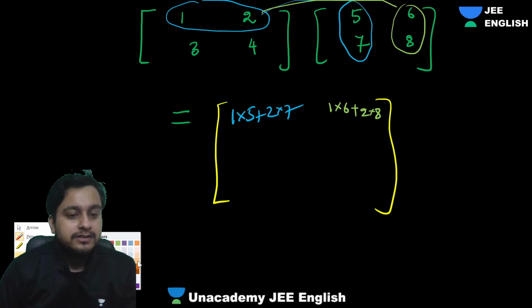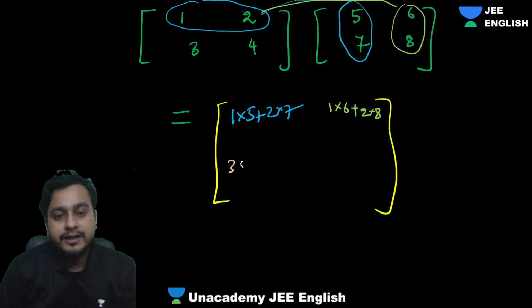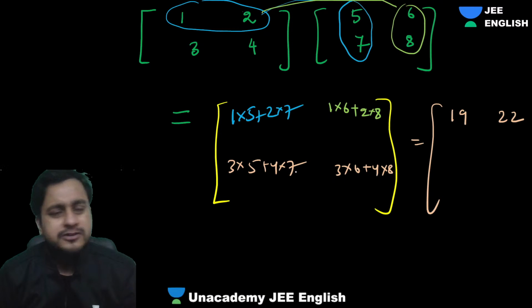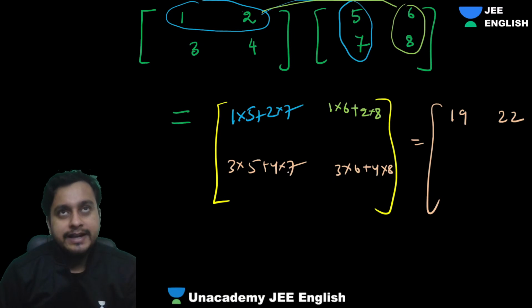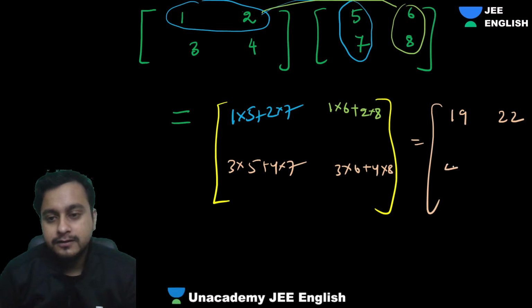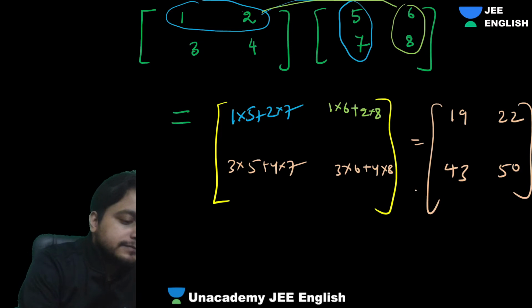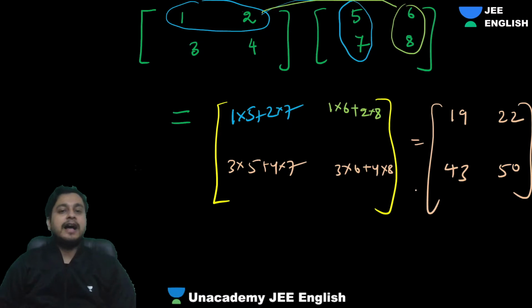When you put this row over this column, we'll get 3 into 5 plus 4 into 7, and then over here 3 into 6 plus 4 into 8. Finally, your elements will be 5 plus 14, 19; 6 plus 16, 22; 15 plus 28, that is 43; and here 18 plus 32, that is 50. That's it. Simple as it gets. This is how we call it A cross B.